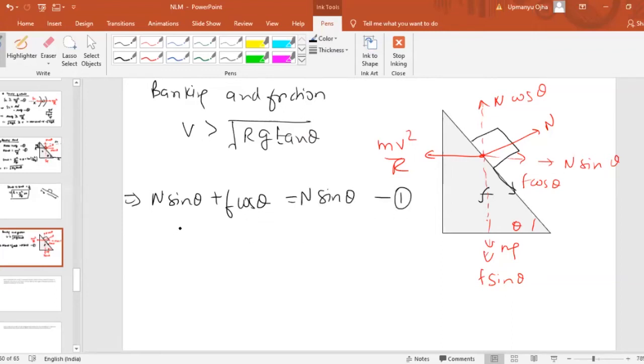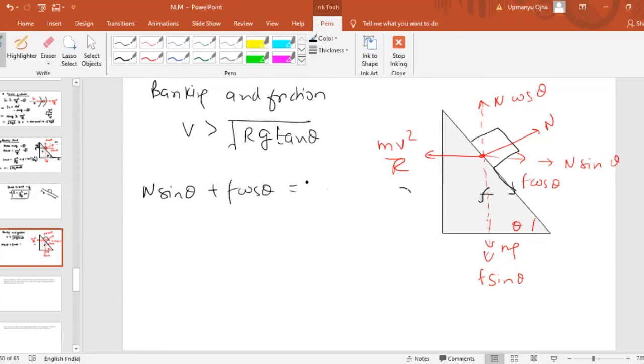Wait, sorry, I made a mistake. The first equation will be N sine theta plus F cos theta should be equal to mv square by r. That is the first equation we'll get. Second equation we'll get when we balance the force on the vertical. That is mg plus F sine theta must be equal to N cos theta. That is equation number 2.